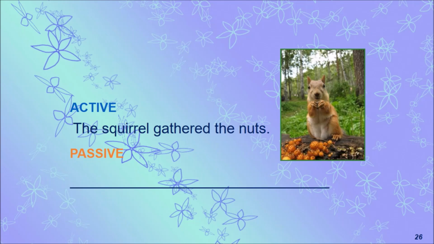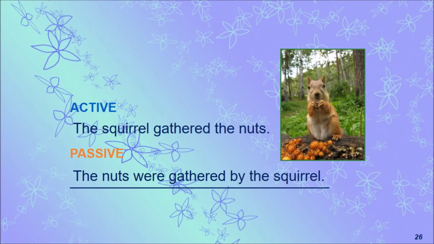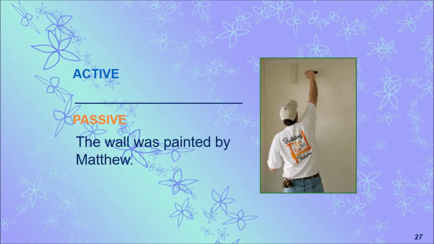Now the active form. You have to guess the active form. The squirrels gathered the nuts. Gathered, that's V2, and so simple past. Squirrels gathered the nuts: subject, verb and object. The nuts were gathered by the squirrels. And we have given a passive form there. The wall was painted by Matthew. So what will be its active form? Immediately start with Matthew. Matthew painted the wall. Very good.